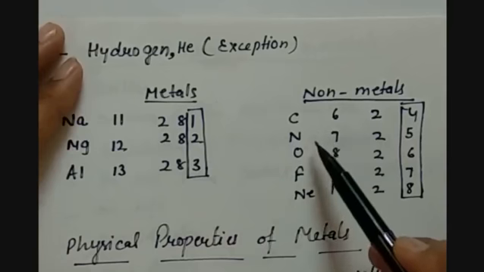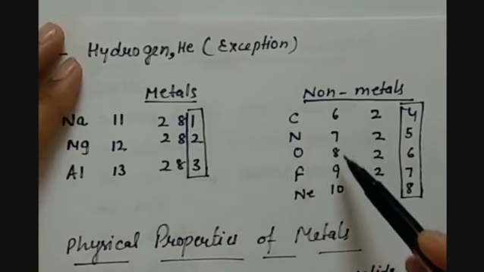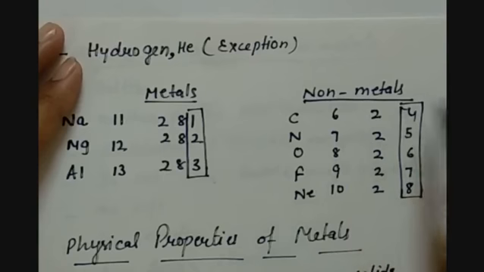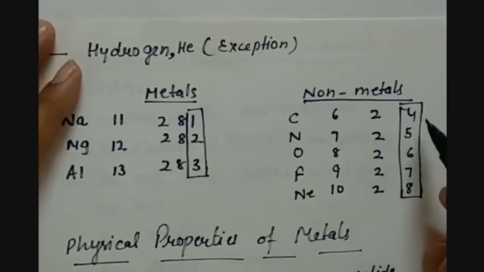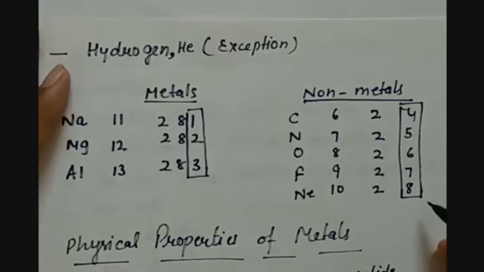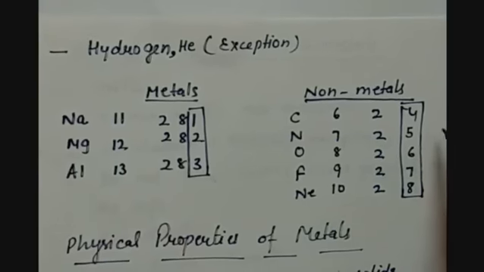Whereas non-metals like carbon, nitrogen, oxygen, fluorine, neon, with atomic numbers 6, 7, 8, 9, 10 respectively, have KLM shells, and in the last orbits they have 4, 5, 6, 7 and 8 electrons. So this is the electronic configuration of non-metals. We can see that they have 4 to 8 electrons in their outermost shells.